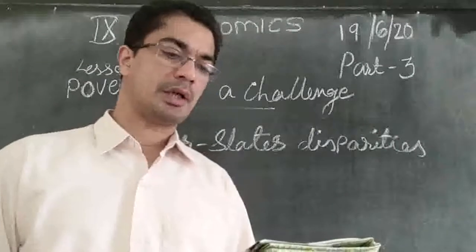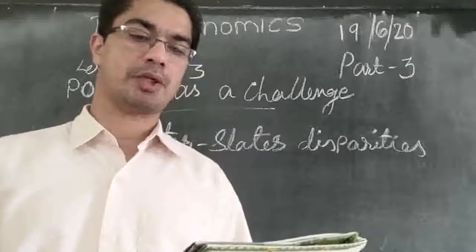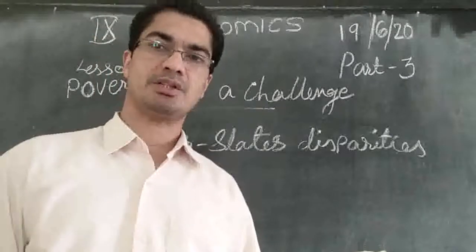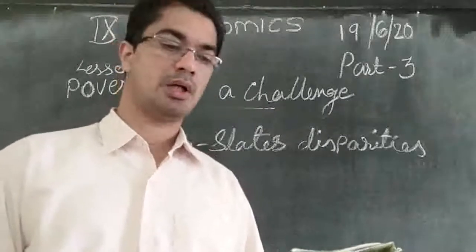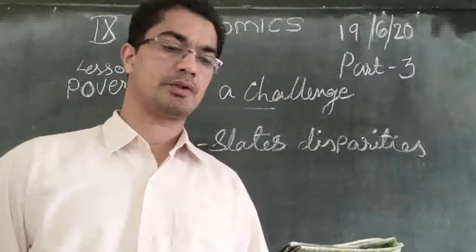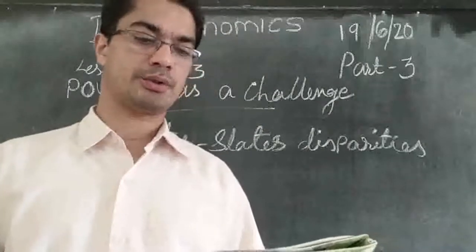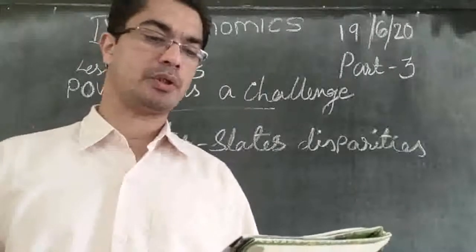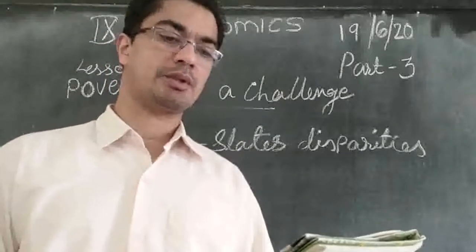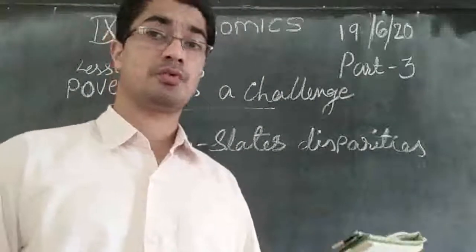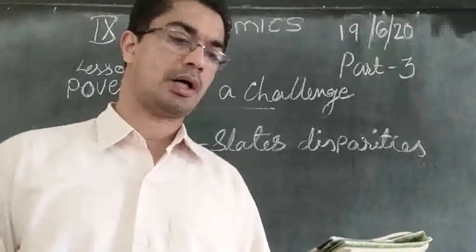And on the other hand, poverty is still a serious problem in Odisha, Bihar, Assam, Tripura and Uttar Pradesh. But some states have got a higher poverty rate. What are the states? Assam, Orissa, Bihar, Tripura and Uttar Pradesh. As graph 3.2 shows, Orissa and Bihar continue to be the two poorest states with poverty ratios of 47 and 43% respectively. So it is very high in Orissa and Bihar. The poverty rate is very high.